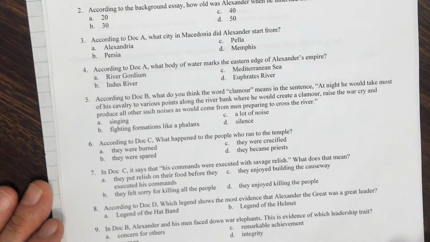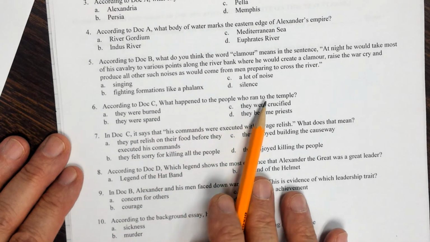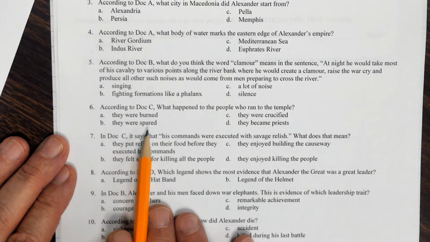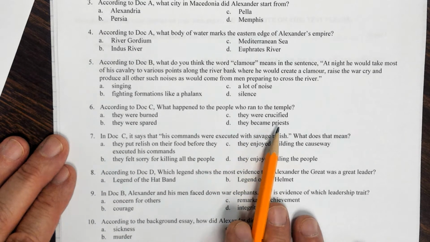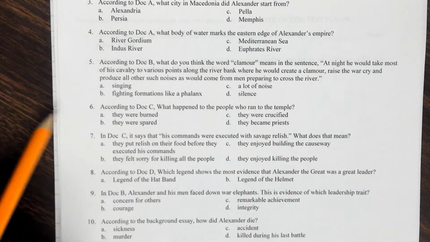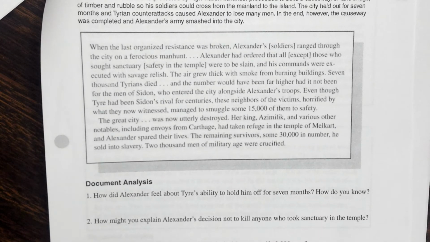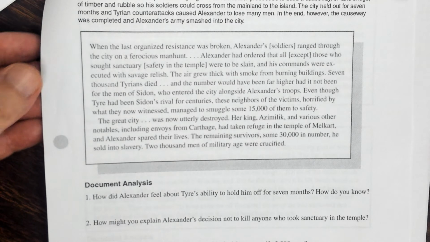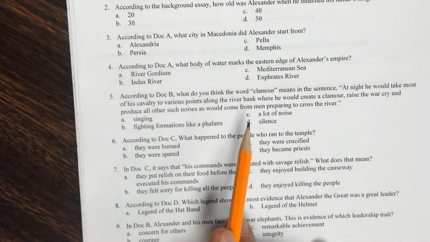Okay, number 6. According to document C, what happened to the people who ran to the temple? A, they were burned. B, they were spared. C, they were crucified. Or D, they became priests. So you'll want to go to document C, right here, read through there, and figure out what happened to the people who went to the temple during the attack. And then mark either A, B, C, or D on your answer sheet for number 5.